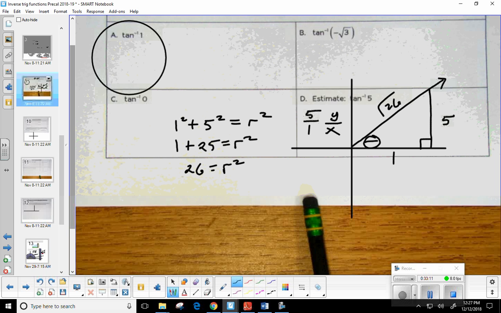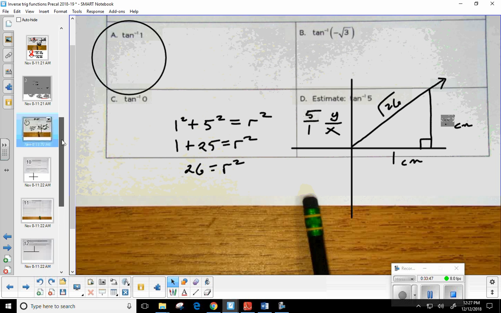Is it a 45, 45? No. So 1 and 5 do not match up. Is it a 30, 60? No. Is square root of 26 exactly double 1? No. So what do I do if it's not one of those special triangles? Got to use the protractor to measure it out. But this one's going to be a lot easier because we don't have to convert either of them. We can easily find 1 and 5 centimeters on our protractor or ruler, depending on what we're using.